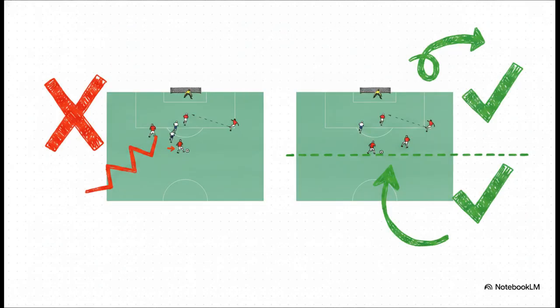Now this is super interesting. Passing backward or sideways completely breaks the offside trap. Look at the right side. Even if both of those attackers have totally blown past the last defender, the guy receiving the pass is completely legal as long as he's strictly behind the ball the moment it's passed. Bottom line, you cannot be offside if you're behind the ball.